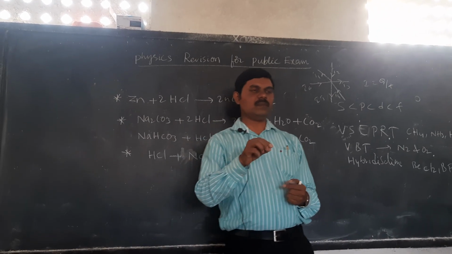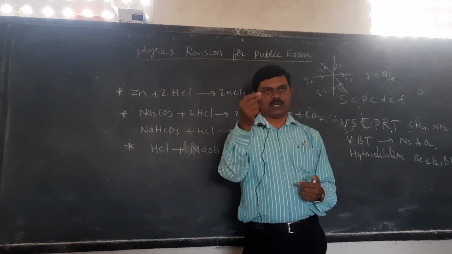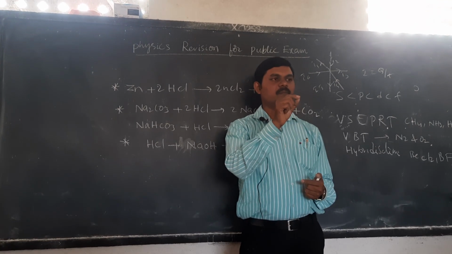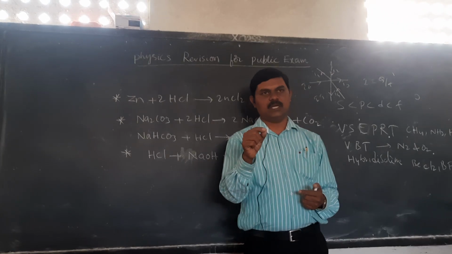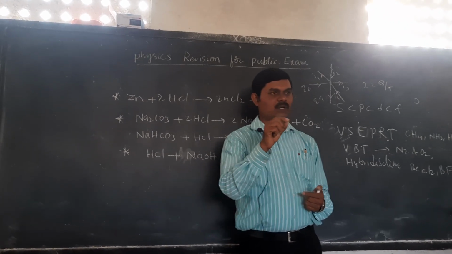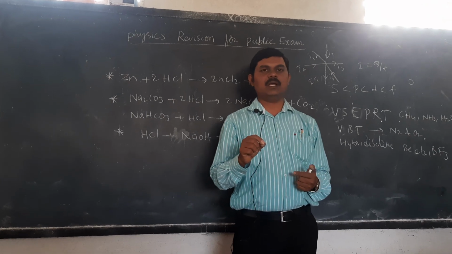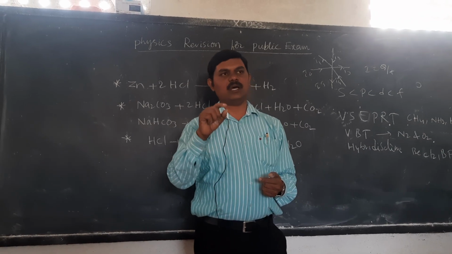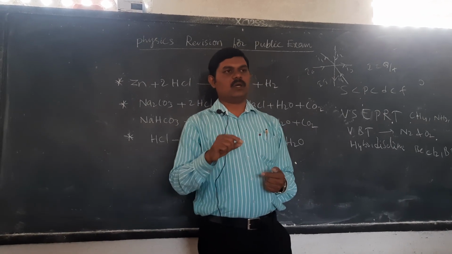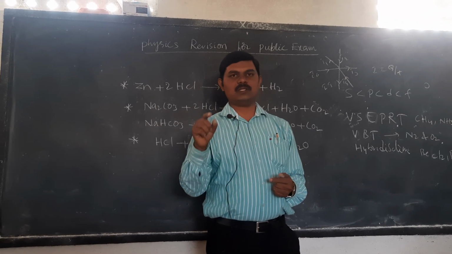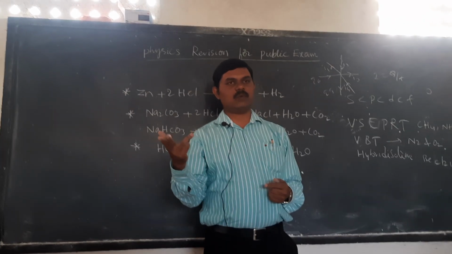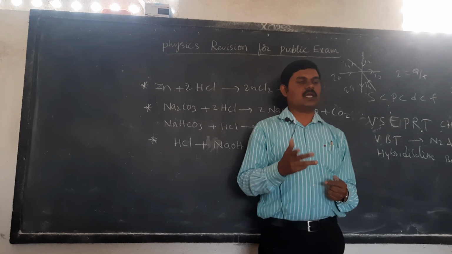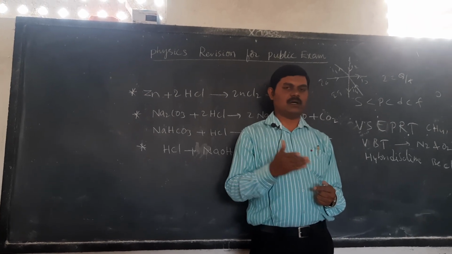And in this lesson, extraction of metals in the highly reactive metals. There are 3 different types. Moderate reactive metals are based on roasting and calcination. A 2 marks question can be expected: write the differences between roasting and calcination. Heating the ore in the presence of oxygen at high temperature is called roasting. Heating the ore in the absence of air is calcination. Roasting is for sulfide ores and calcination for carbonate ores. Zinc carbonate, calcium carbonate, that is calcination. Zinc oxide, lead sulfides can be converted into oxides, that is the roasting method.